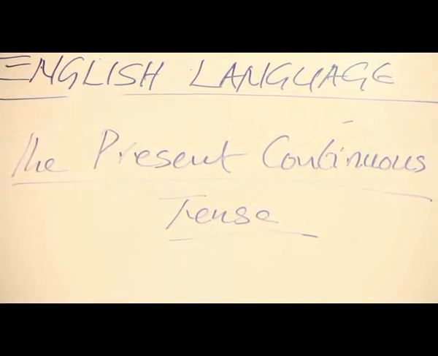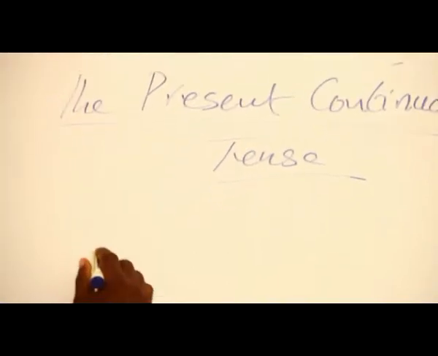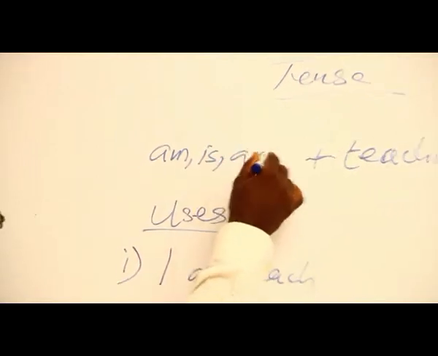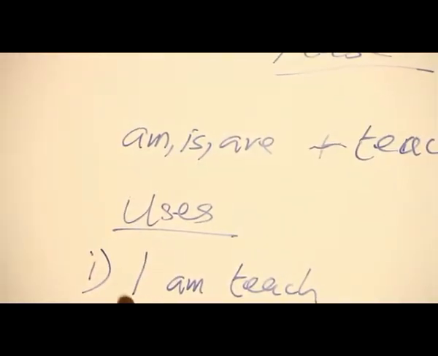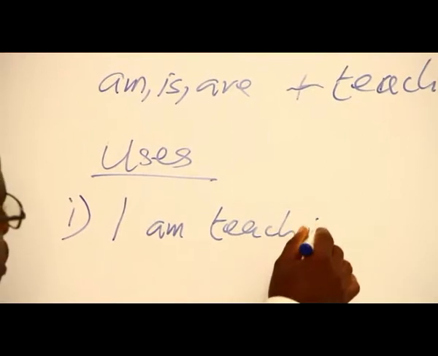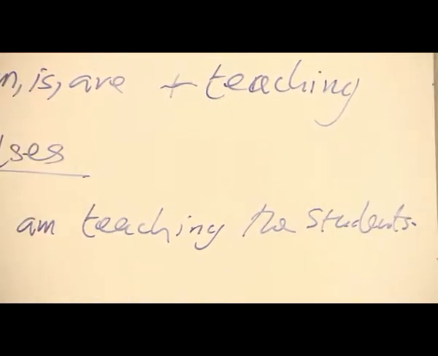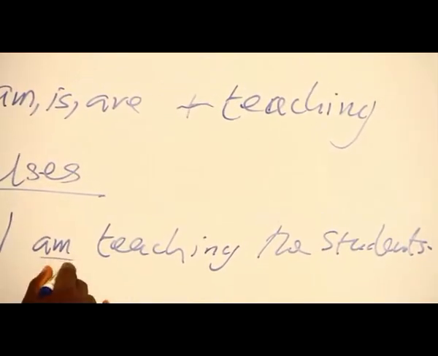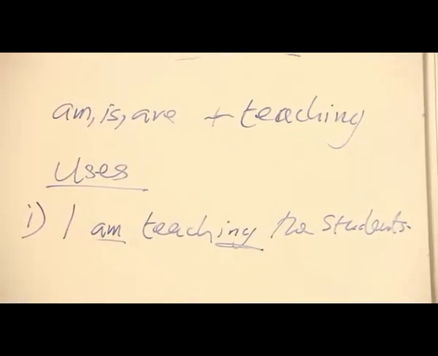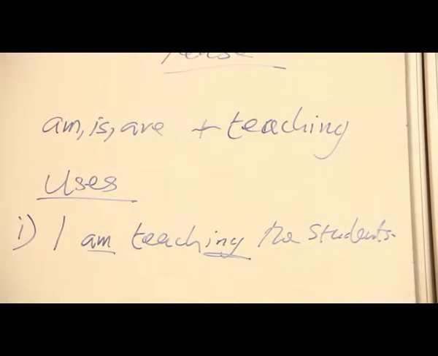We use the present form of the verb to be, and the present forms of the verb to be are am, is, and are. There are three. So, let's come back to our example. That gives us, I am teaching the students. I'm teaching the students. So you can look at it, we have am there, and this is the present participle of the verb to teach, teaching. Meaning that at the moment of speaking, the action of teaching is going on.